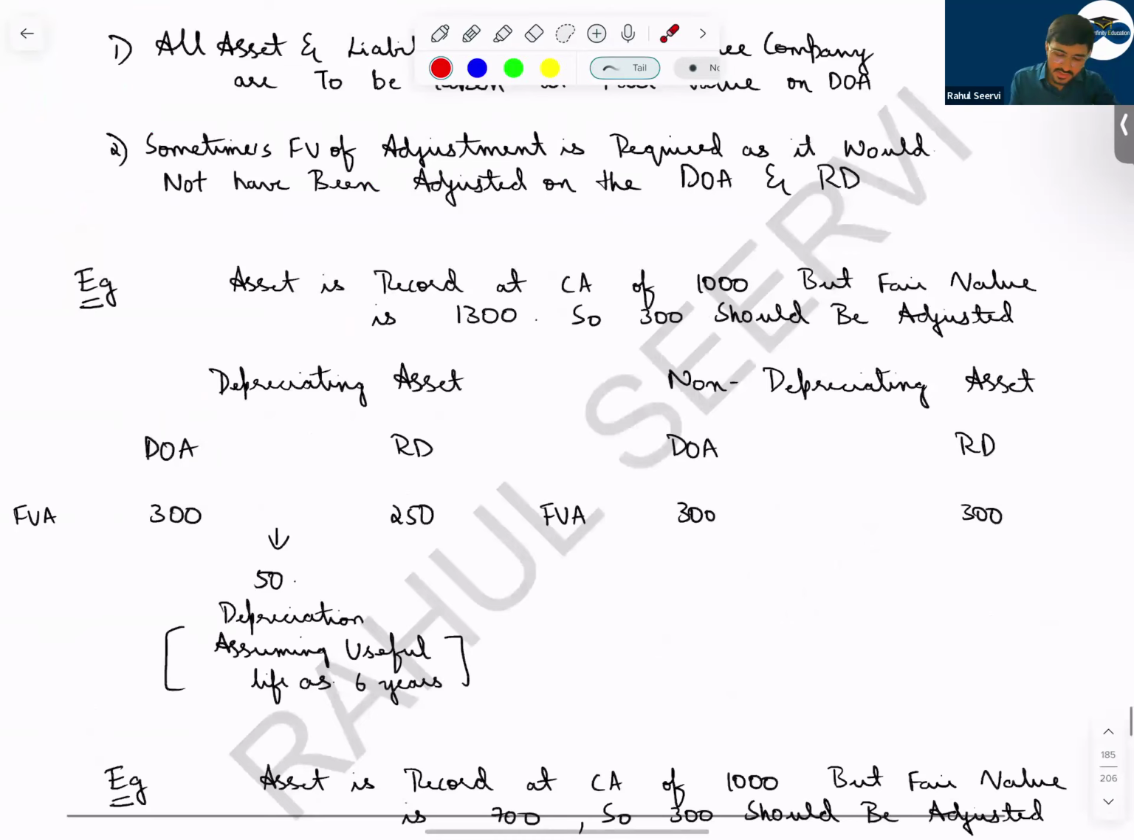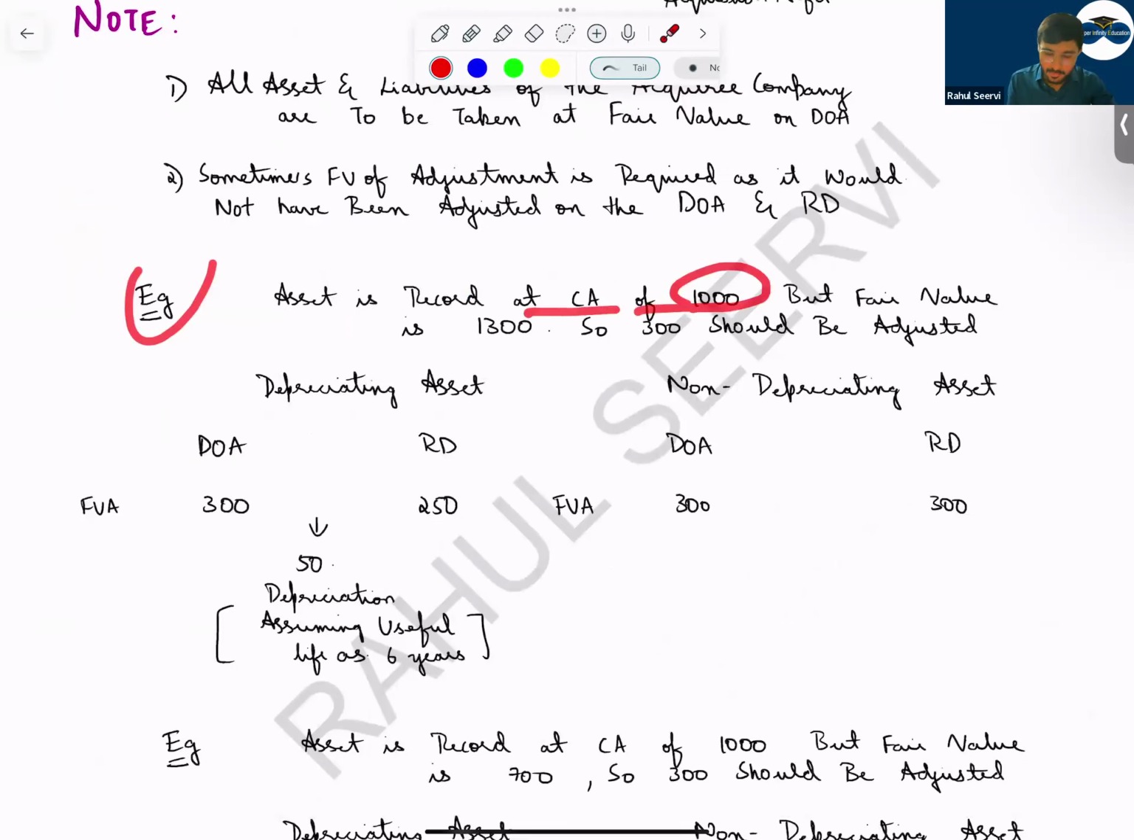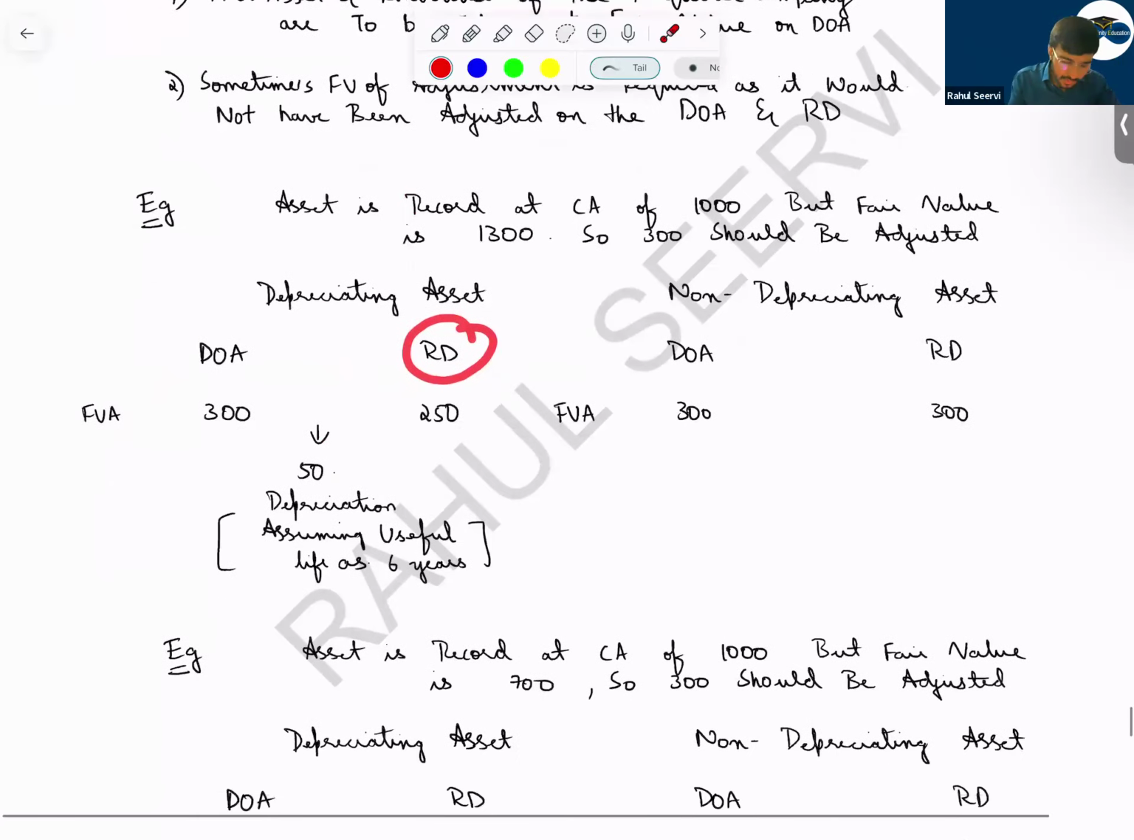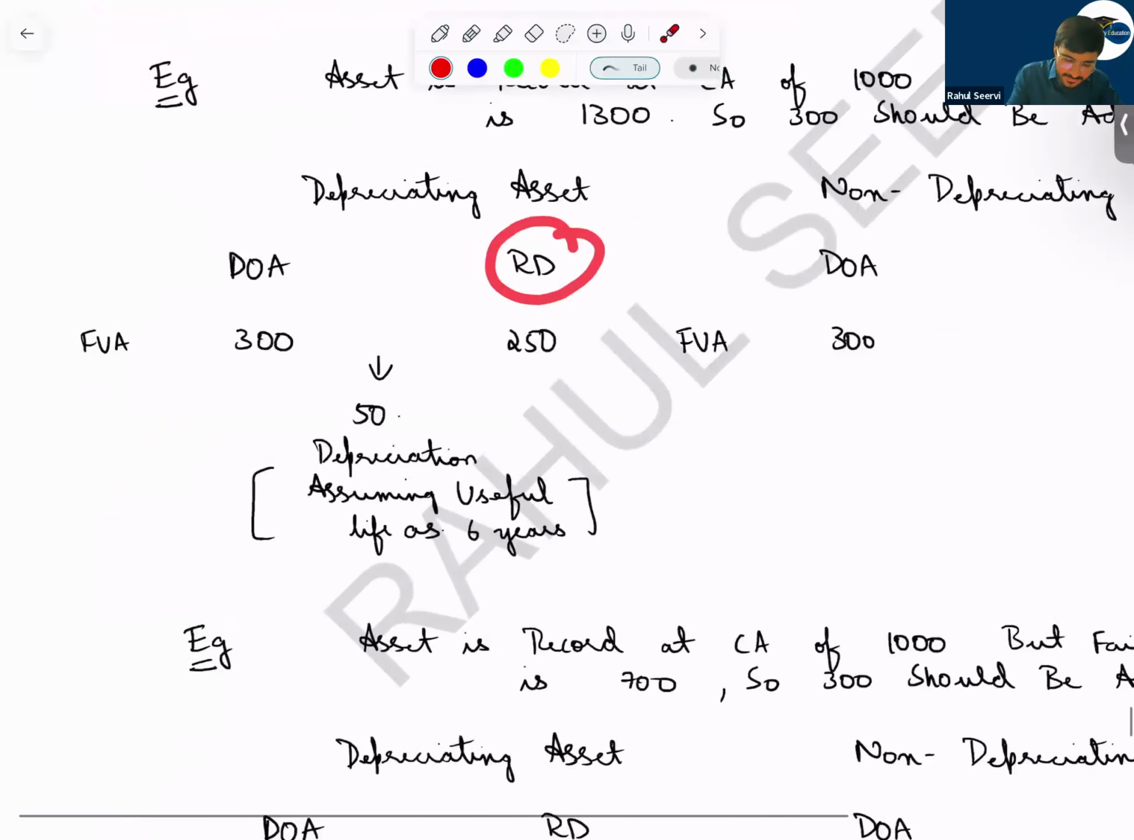Example: an asset is recorded at a carrying amount of 1000, but the fair value is 1300. So 300 should be adjusted, yes or no? We should increase the value of the asset on the date of acquisition. Because if we increase the asset, my equity value also will increase. Asset is equal to liability plus capital. Then, on the reporting date, what should we do? On the reporting date also we will increase this by 300.